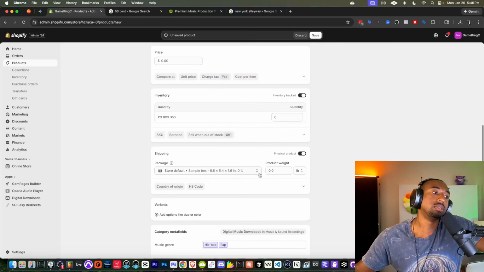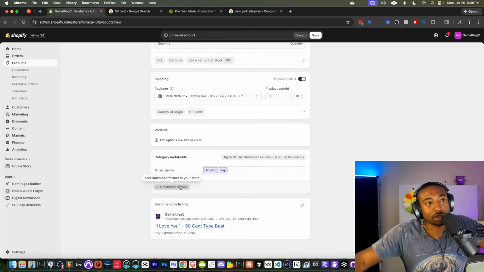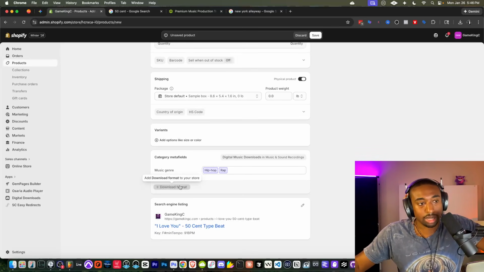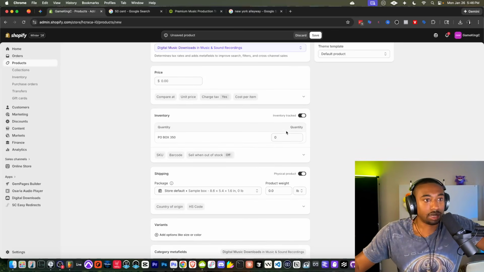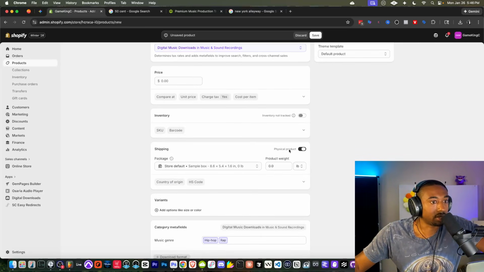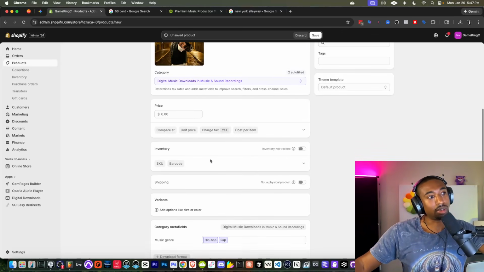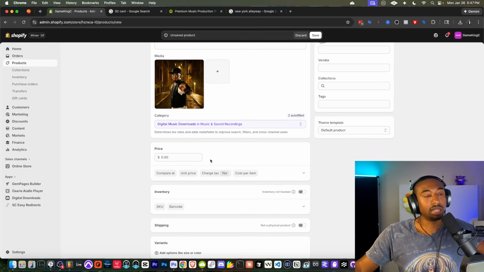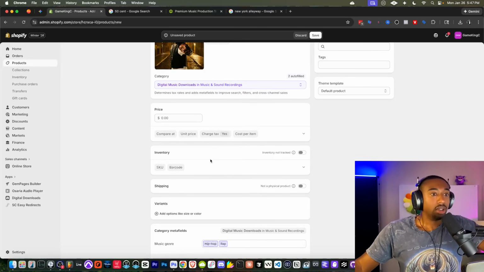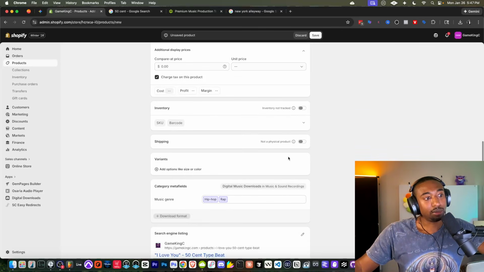Now, from what I show you guys in the course, I show you how to set up basically the difference between your commercial license versus your free license. So in this case, we're not going to track inventory because it's not a physical product. Okay. But we do have to set up what are called variants. Because basically, depending on which version people order, we'll send them something different. All that being said, we have to create what's called a variant so that we can send people the right files.